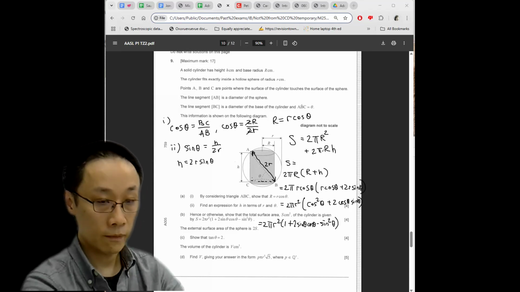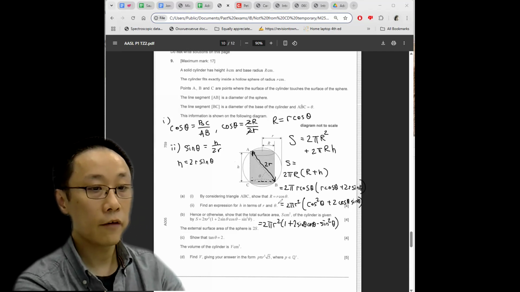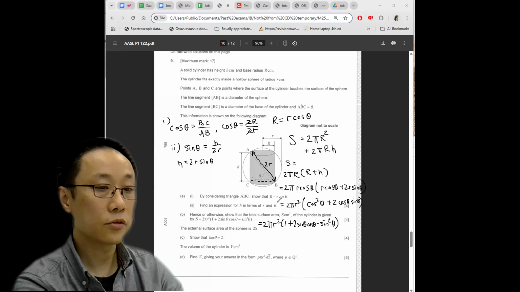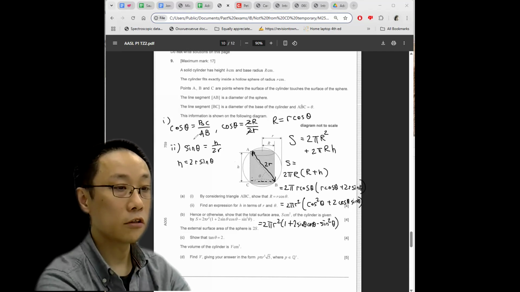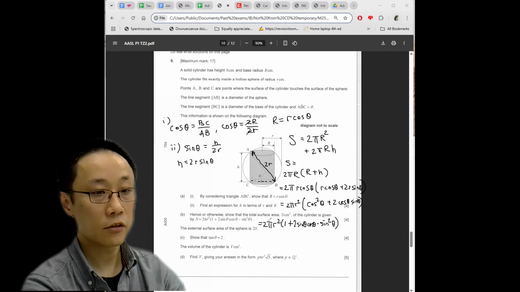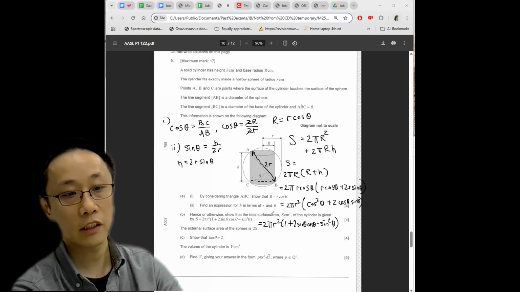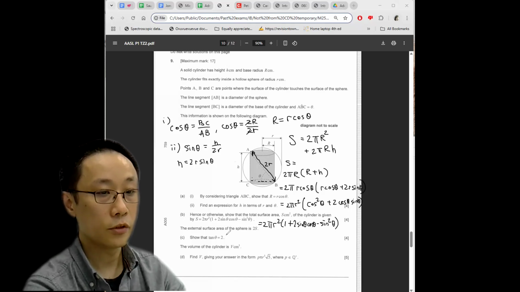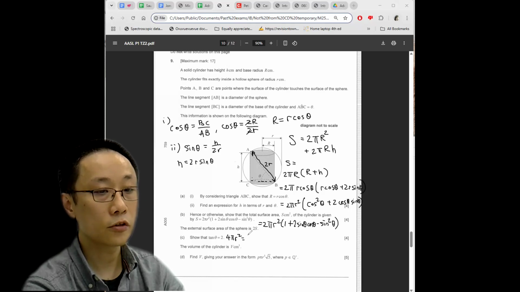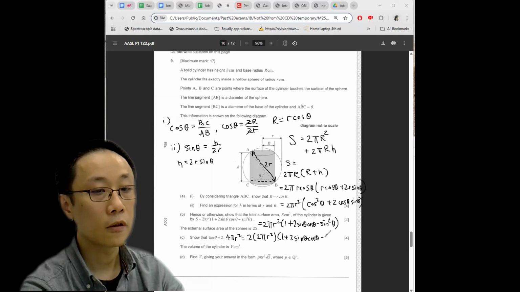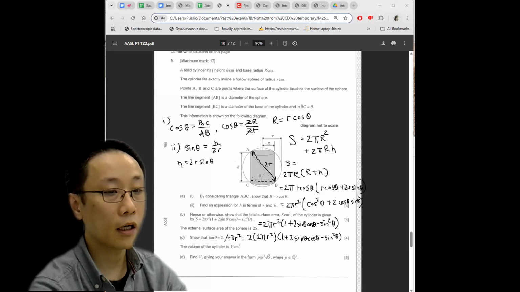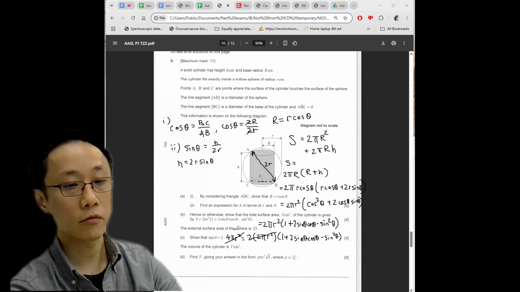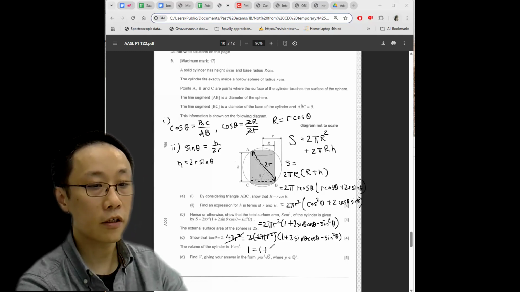Easy for the marker. Next question. The external surface area of the sphere is now given to be 2 times the above, and they ask you to show that tangent theta equals 2. Follow the instruction first. Set the surface area of the sphere equal to 2 times the above. The surface area of the sphere is also in the formula book. So we just write 4 pi r squared equals 2 times all of the above. The 4 pi r squared already cancels with the 2 times 2 pi r squared on the right-hand side. So we have 1 equals 1 plus all that.